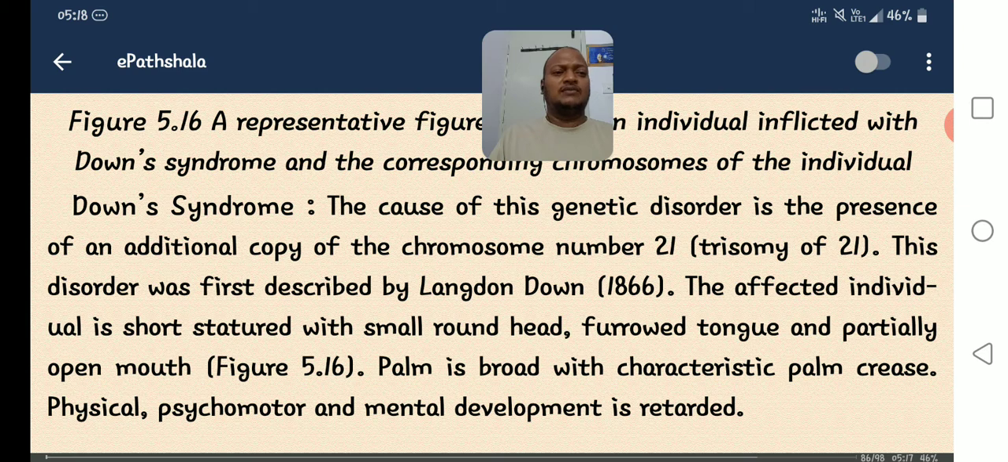Palm is broad with the characteristic palm crease. Palm crease means a very short palm is presented. In Down's syndrome, physical, psychomotor and mental development is retarded. Physically and psychomotor, they are mentally unbalanced and mental development is retarded. Such are the symptoms exhibited by Down's syndrome.